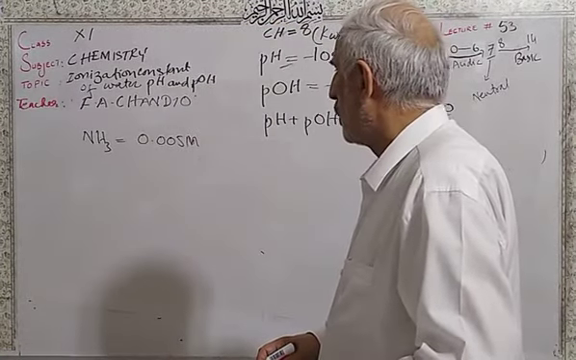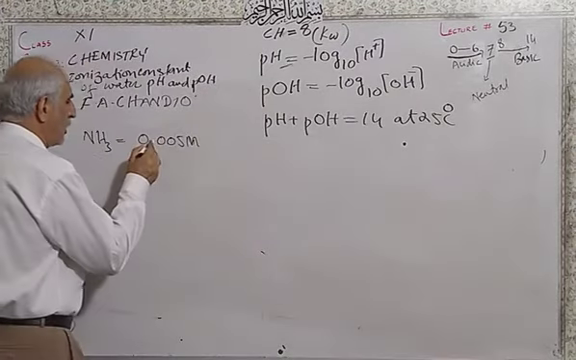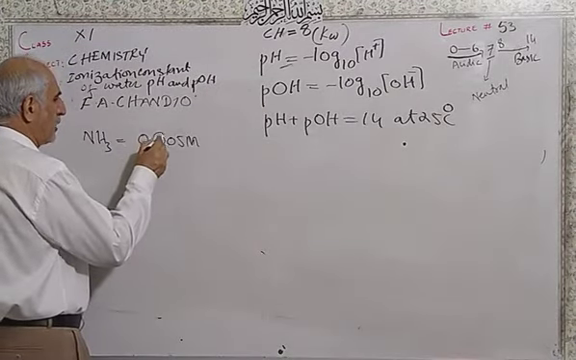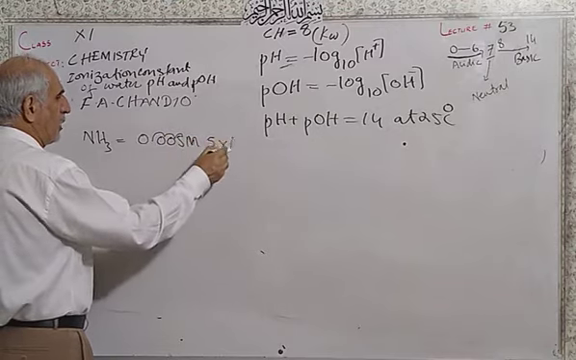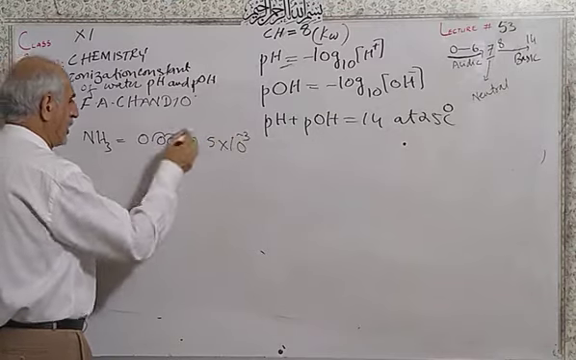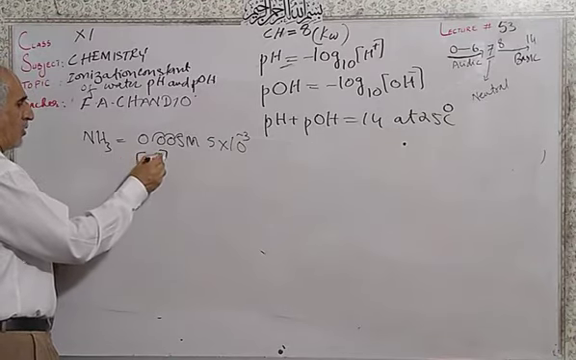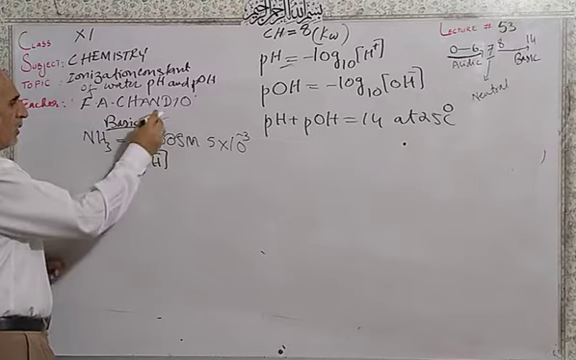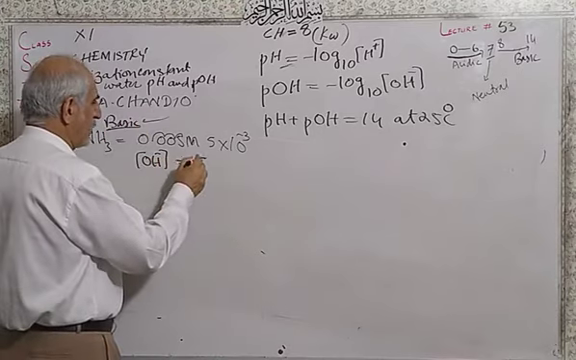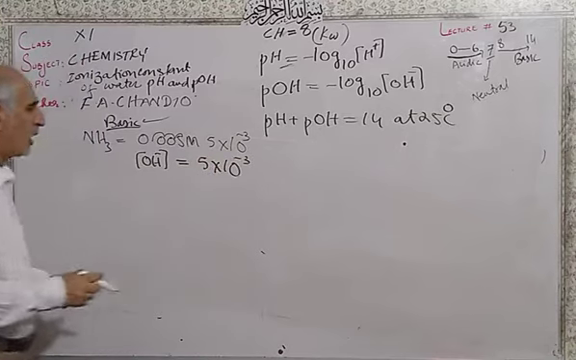So if you change it into exponential notation, this will be 5 into 10 to the power minus 3, and because this is basic, the hydroxide concentration is 5 into 10 to the power minus 3.